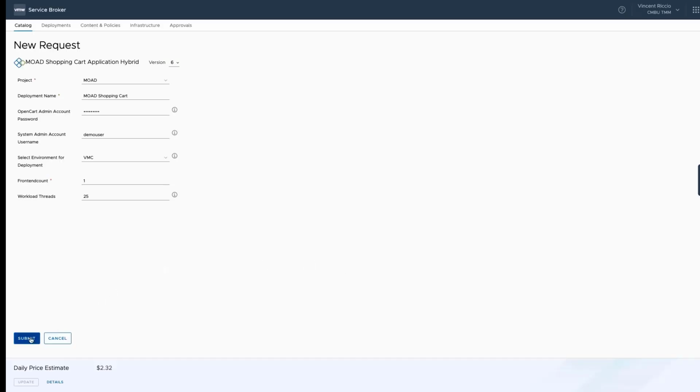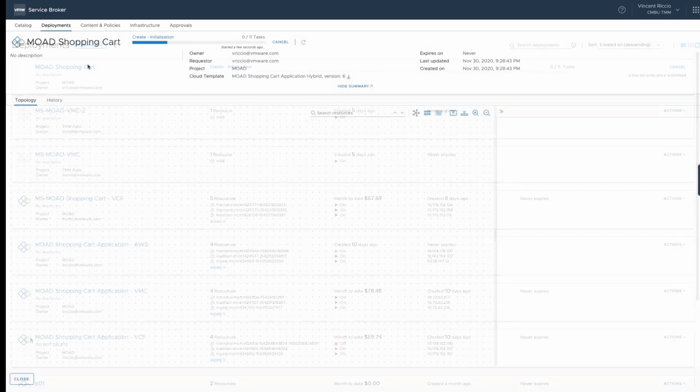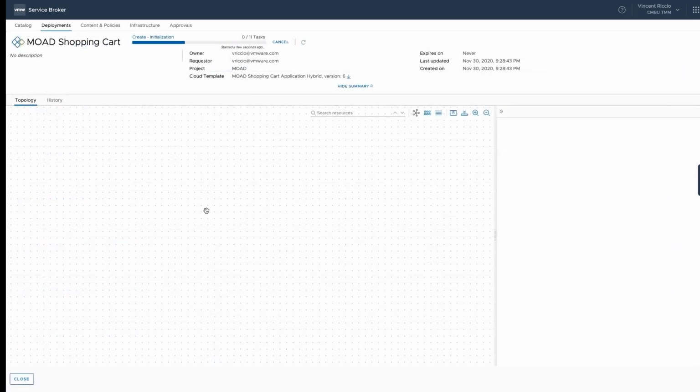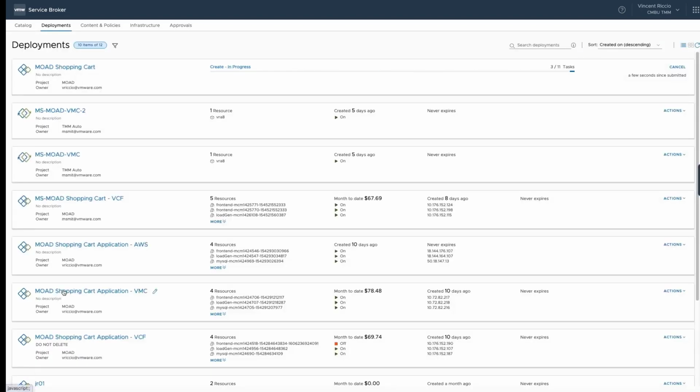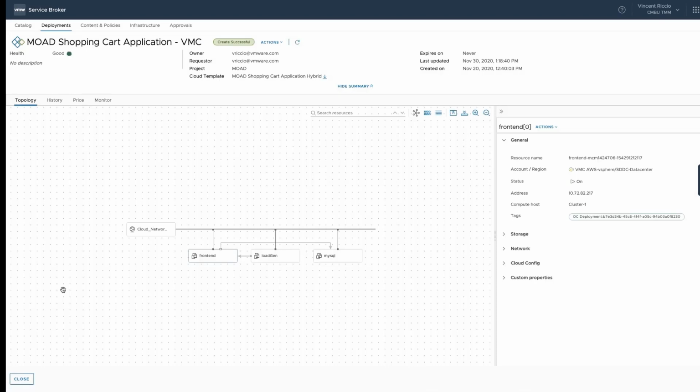Okay, so I'm going to go ahead and submit this now. Submit this and we'll kick this deployment off. What I'm going to do though here, because this is going to take just a few minutes to deploy, for the sake of time, I'll just show you an existing deployment that I have so we can take a look at what happens once this is deployed and been sitting out there for a little bit of time. So let me click on my existing VMC environment or deployment. So you can see I got 3 systems here, front end, load gen, MySQL got deployed.